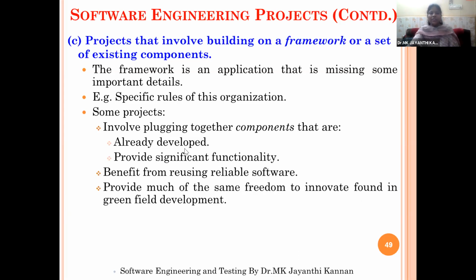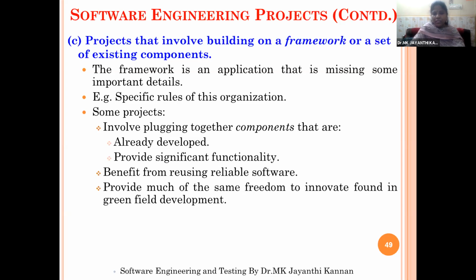So it is a combination of making use of existing software as well as adding your own functional components. It is a hybrid of greenfield as well as upgradation. These kinds of projects come under the third type, projects that involve building on a framework or a set of existing components. So these are the major three types.